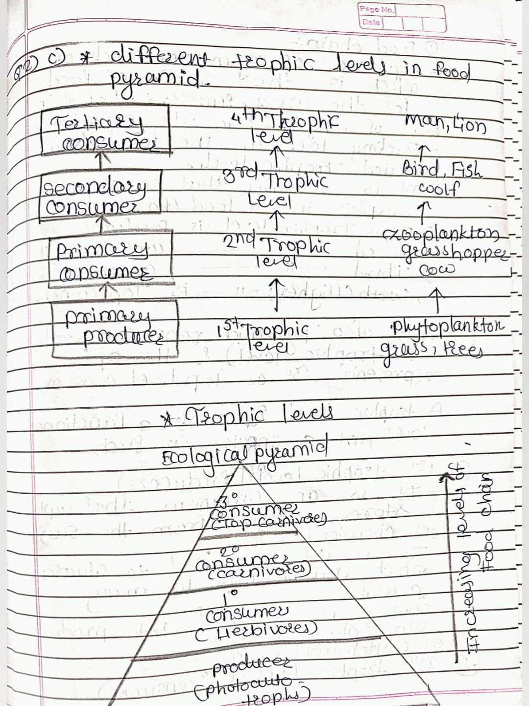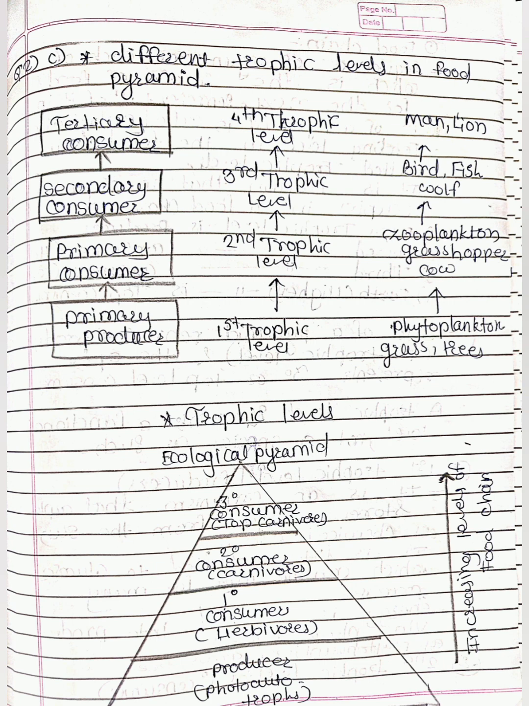To see different trophic levels in food pyramid. So different trophic levels in food pyramid starting from primary producer. This is the first trophic level which contain phytoplankton, grasses and trees. Second trophic level है primary consumer which contain zooplankton, grasshoppers and cow. Third trophic level is secondary consumers which contain bird, fishes and wolf. And fourth trophic level है tertiary consumer which contain man and lion.